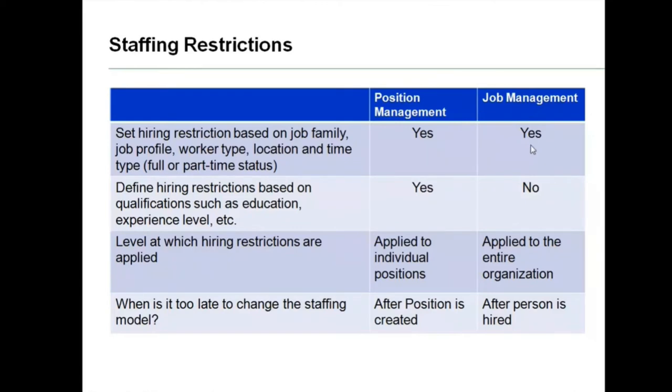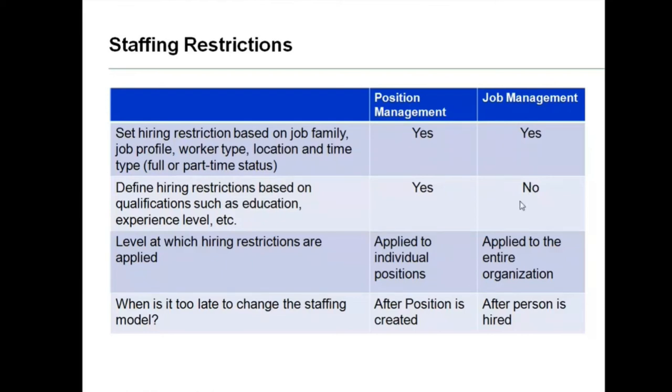The next point tells us about hiring restrictions based on qualifications such as education and experience level. It will not be well defined for job management, but it will be well defined for position management. For job management, why is it not well defined? Even though they are giving hiring restrictions, they don't do it for each and every position. Whatever has been given to the top supervisory organization, the other levels of supervisory organization just inherit. So defining hiring restrictions in detail is not found in job management.